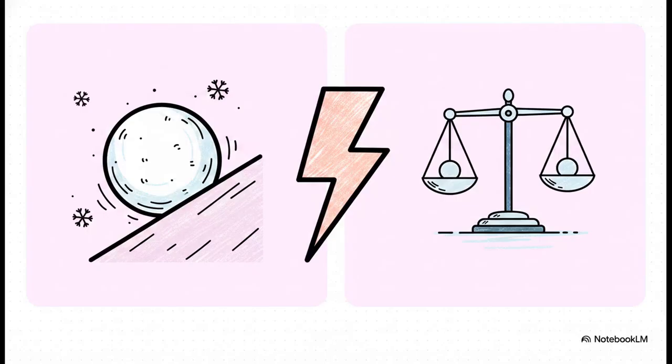We can basically divide these loops into 2 distinct, incredibly powerful forces. On one side, we've got reinforcing feedback. This amplifies change and pushes systems to extremes, whether that's runaway exponential growth or a very rapid decline. On the flip side, we have balancing feedback. This counteracts change. It acts as the brakes to maintain equilibrium and restore homeostasis.